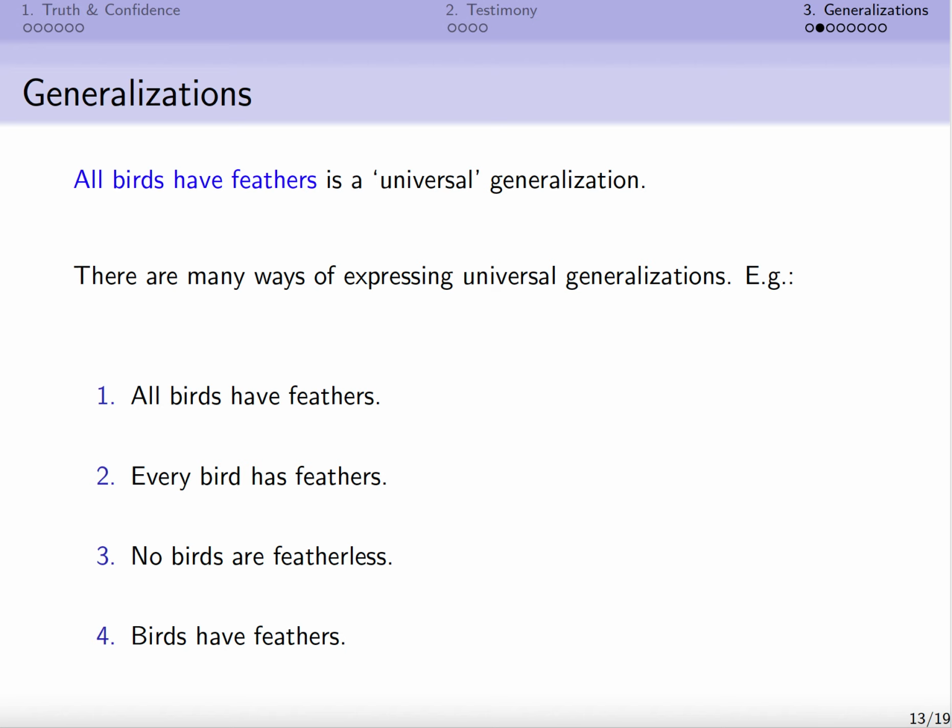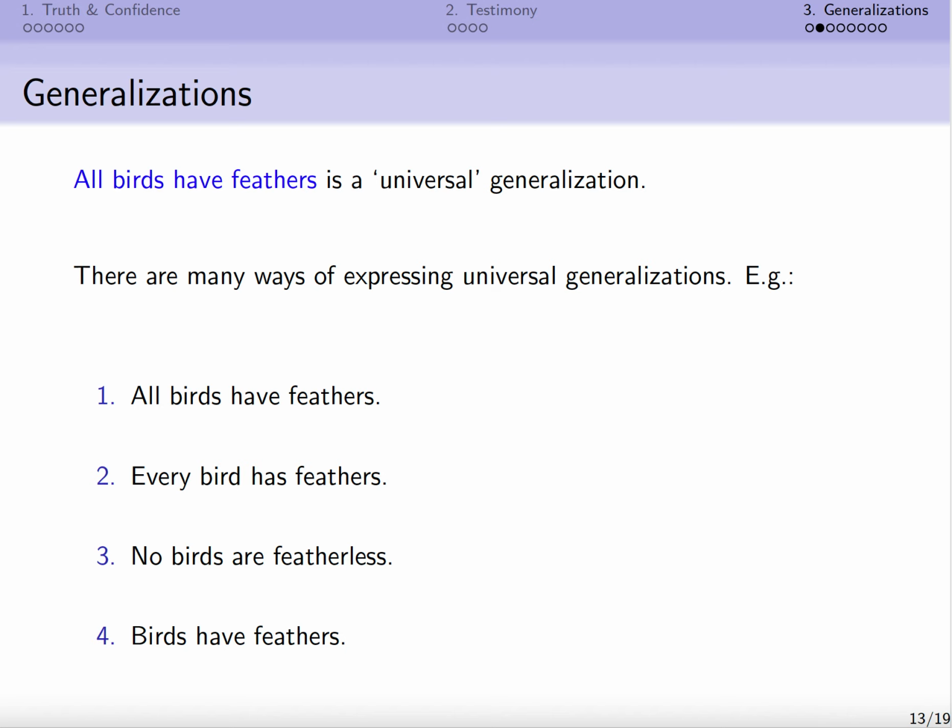It's expressed negatively, it has the word no in it, but it's basically saying the same thing. If no birds are featherless, then it seems obvious that we must be saying that every bird has feathers. So actually 3 is equivalent to 1 and 2, even though it's expressed negatively.